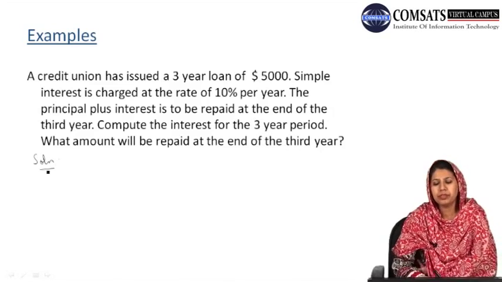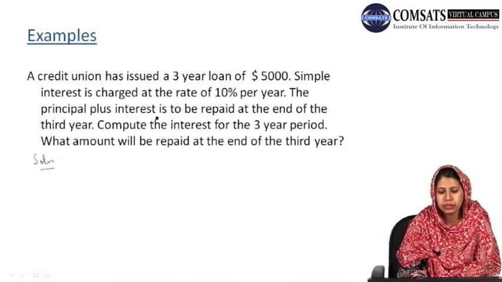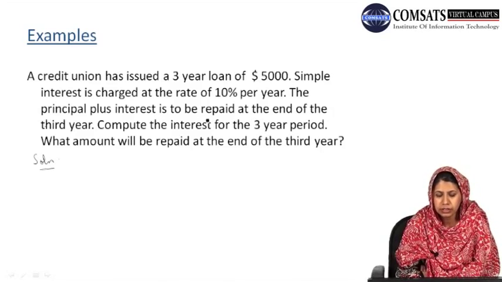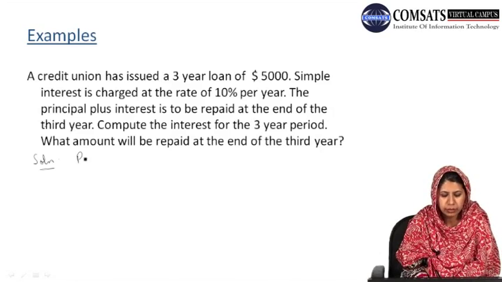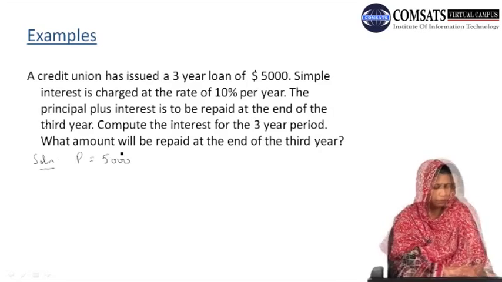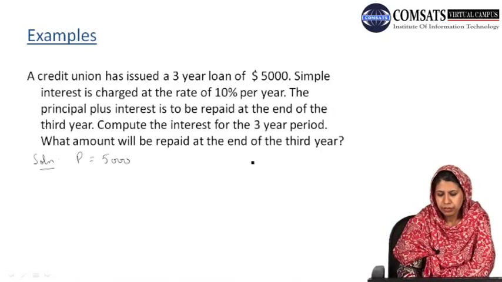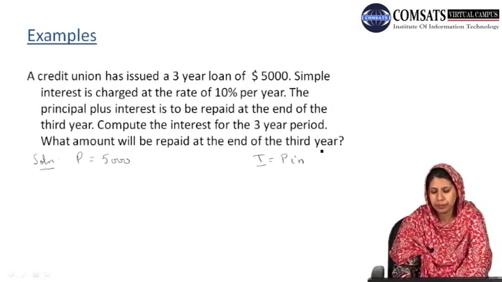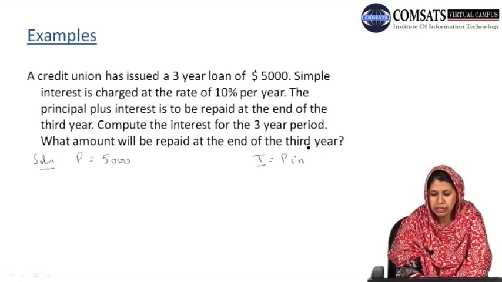What is the information we are provided with? We are provided with the information that a credit union has issued a 3-year loan of $5,000. So the principal P will be $5,000. If we recall our formula, capital I, the interest, is the principal times the interest rate times the number of time periods.